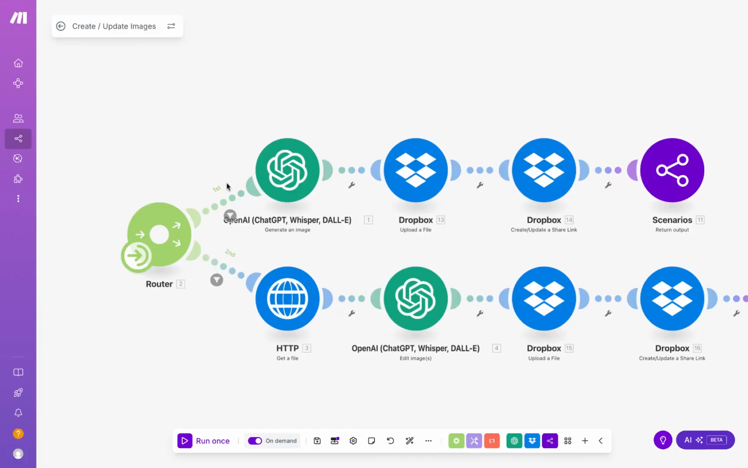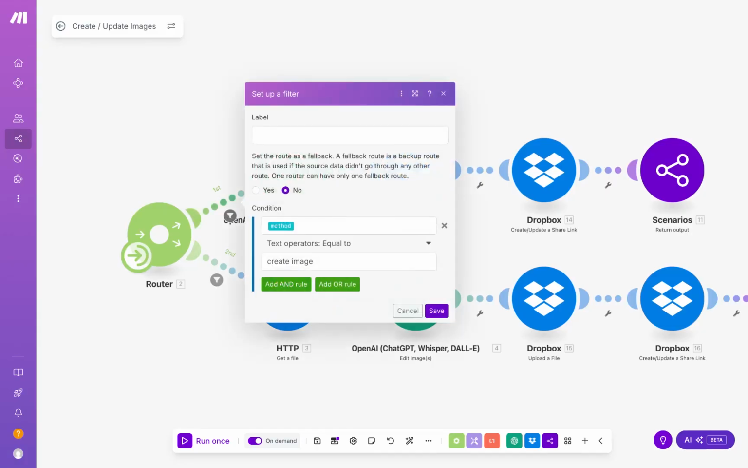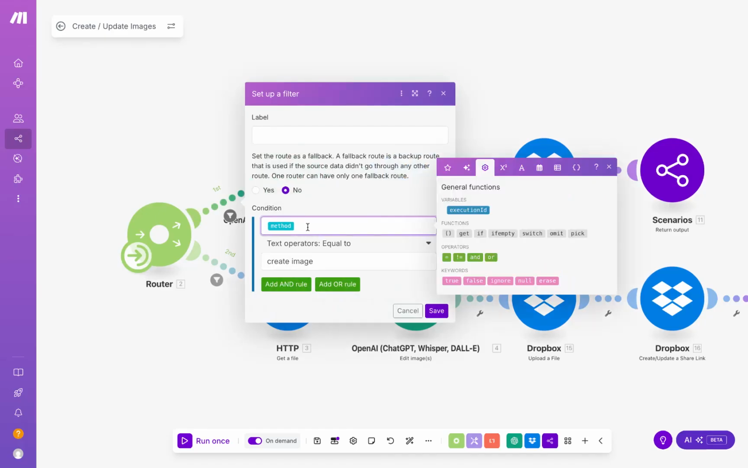Let's first look at how we'll handle when the user wants to create a new image. We're going to set a filter that specifies that the method has to be create image.